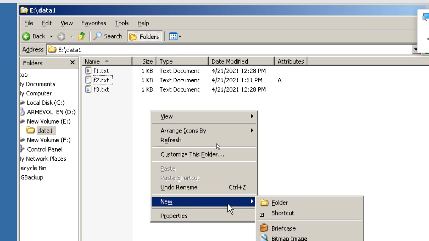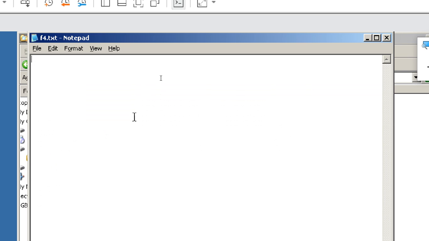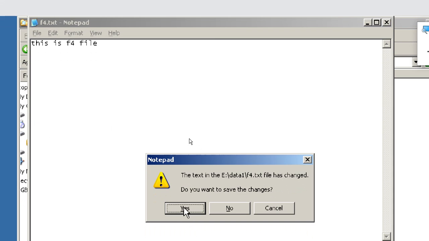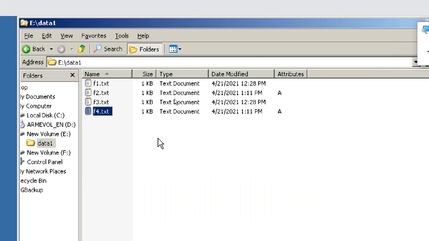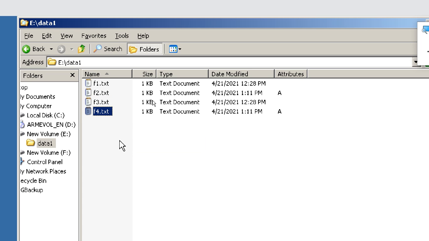Now I'm going to create a new text file. Here it is, f4. So can you see, when I create it, it is again showing the archive attribute, and I will write something in this f4 file. Okay, so now two files are there. One file is just modified and another file is just created.